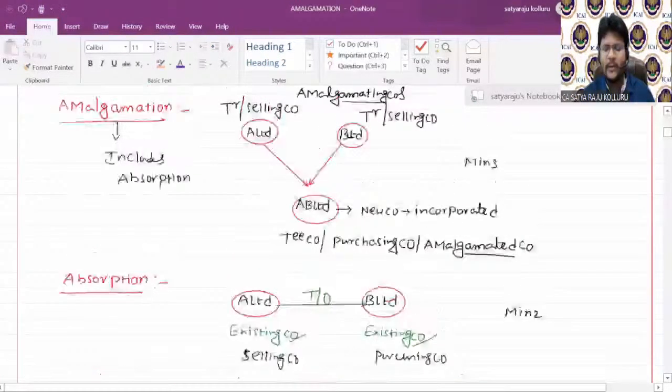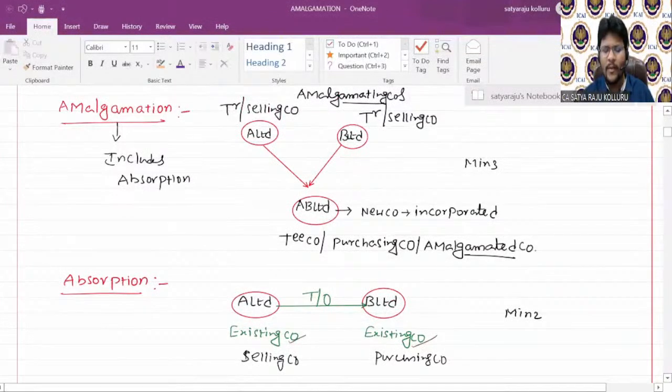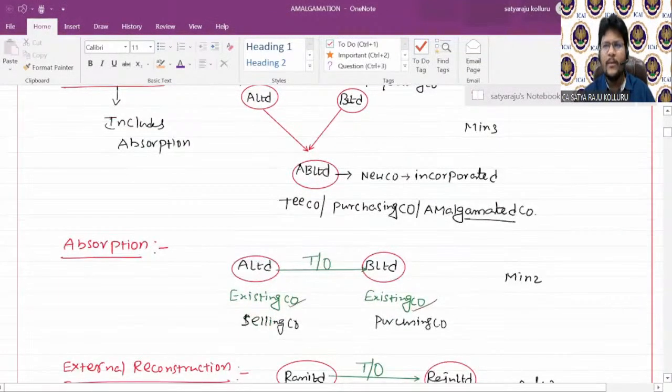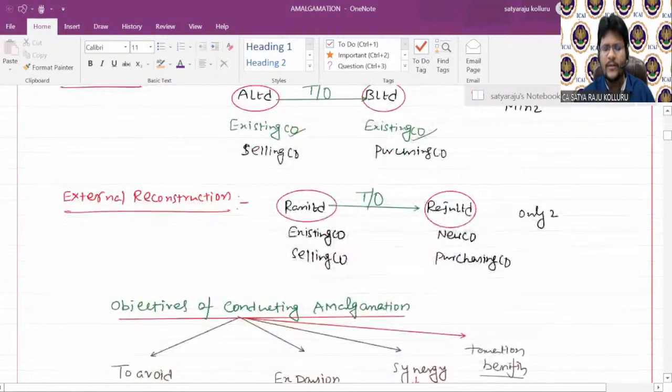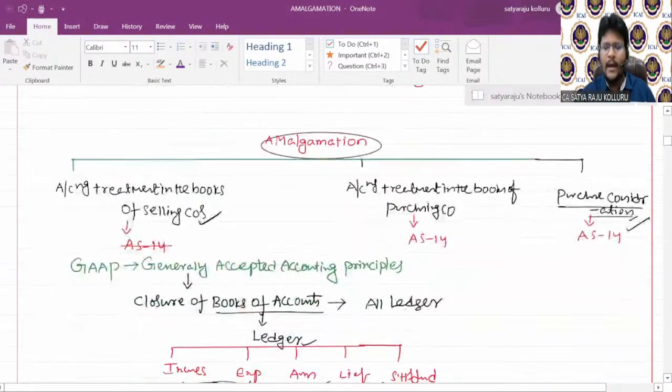So the objectives are quite different. The objective in case of amalgamation and absorption may be getting the synergy benefit, increasing efficiency, increasing the economies of scale, or avoiding competition. But coming to external reconstruction, the objective is showing the existing financial statements at a true and fair view. Now, in the amalgamation chapter, what are we going to see? Accounting treatment in the books of selling companies, accounting treatment in the books of the purchasing company, and calculation of purchase consideration.